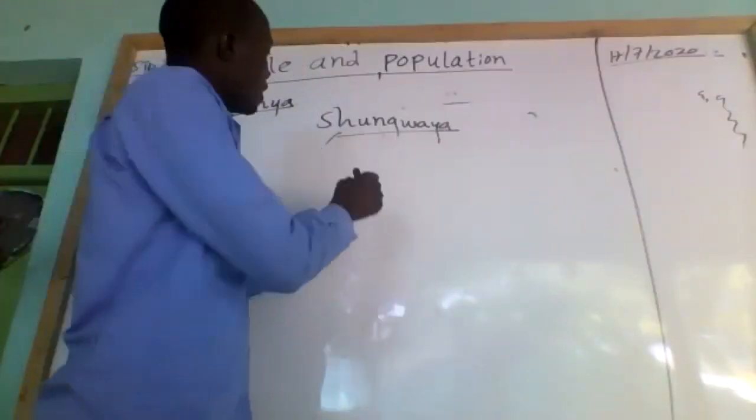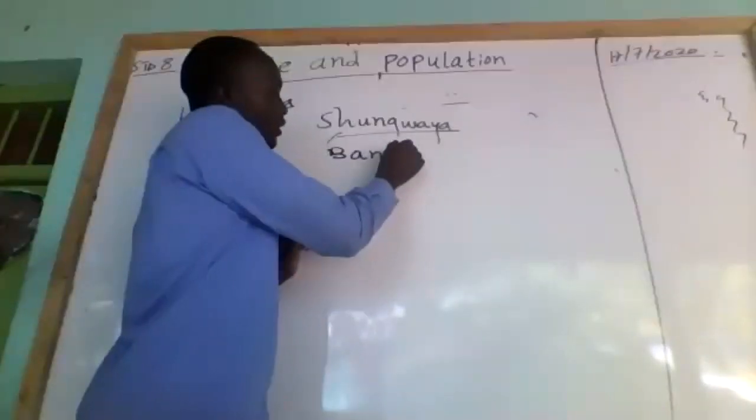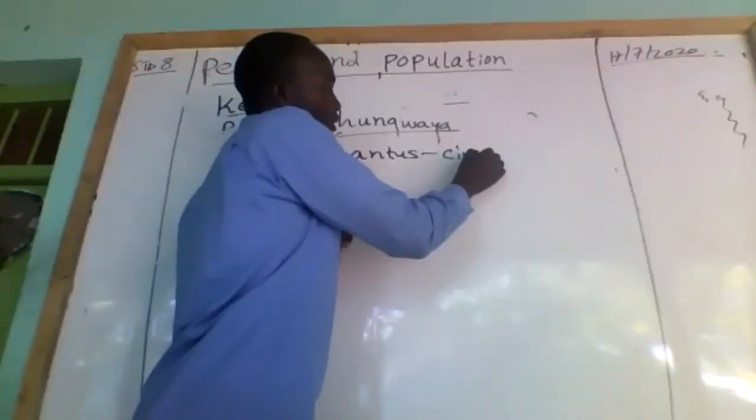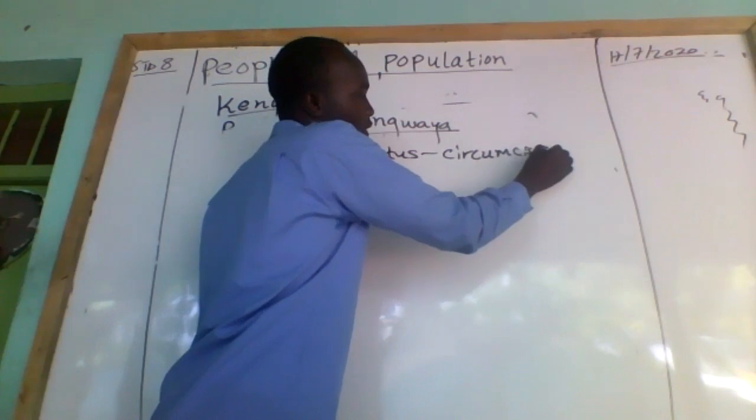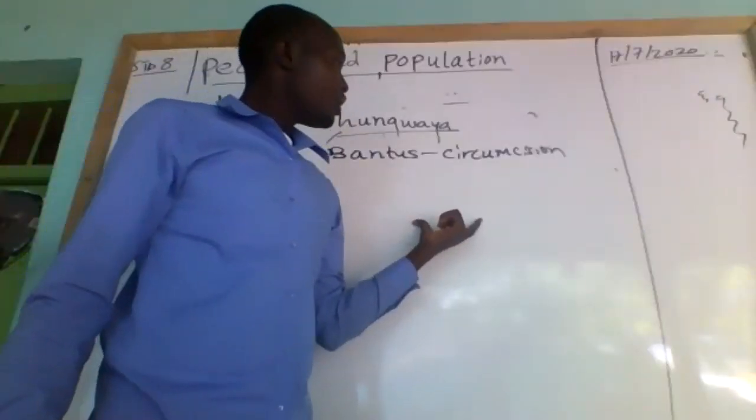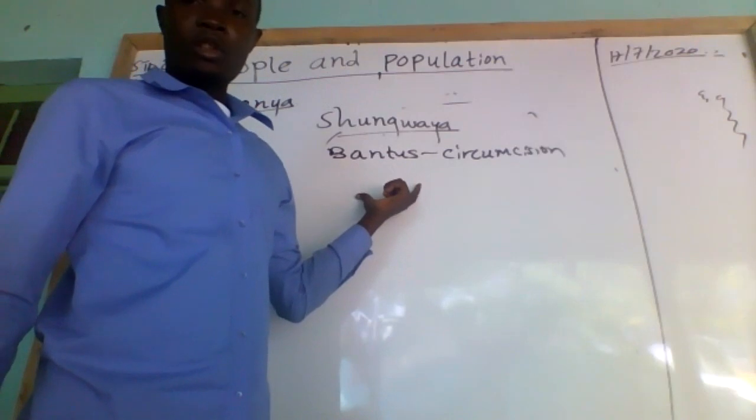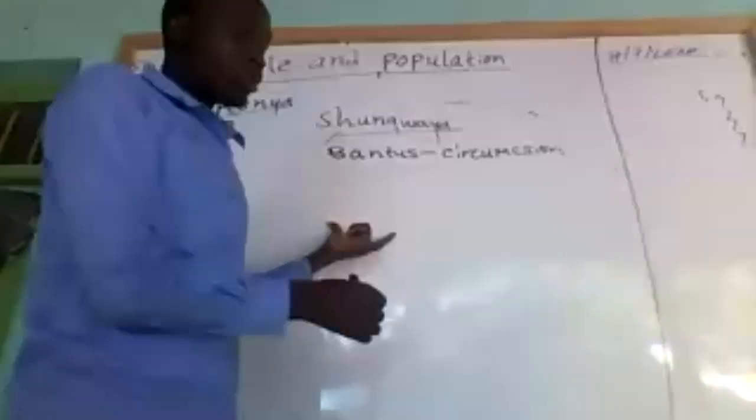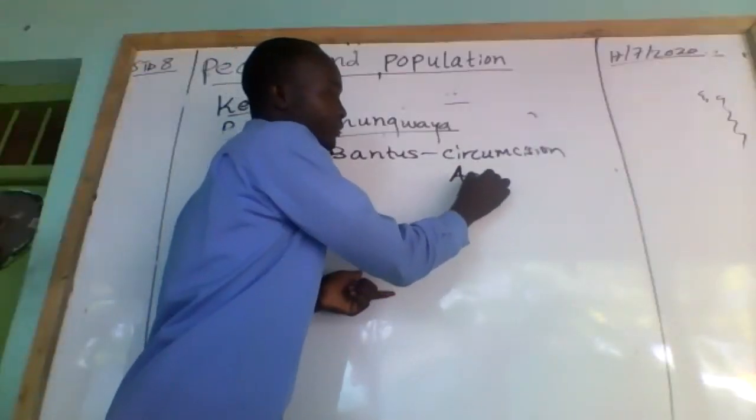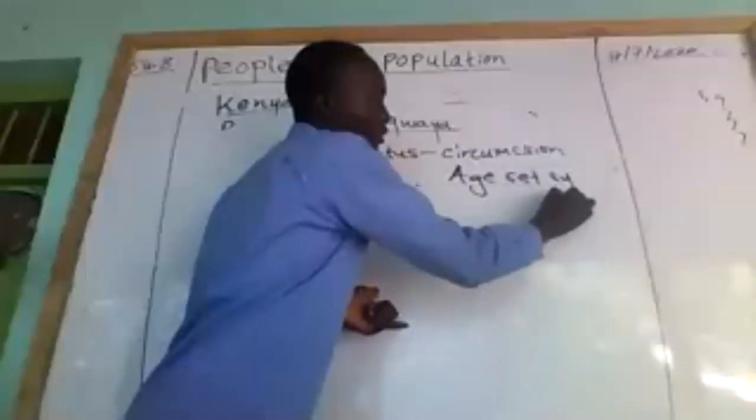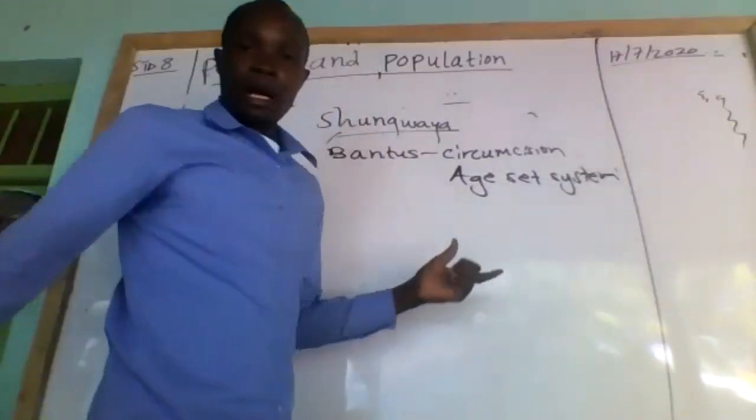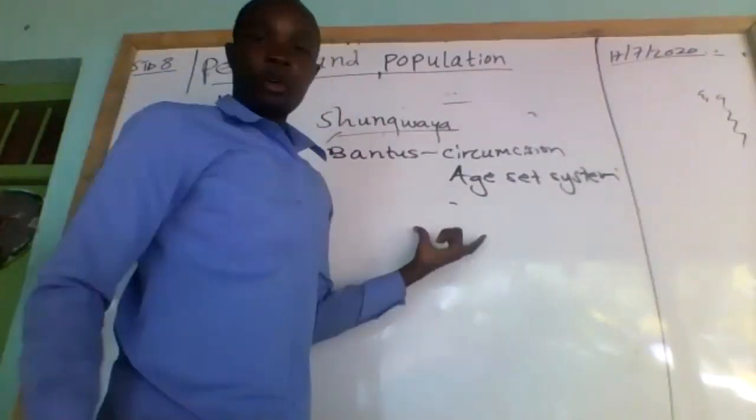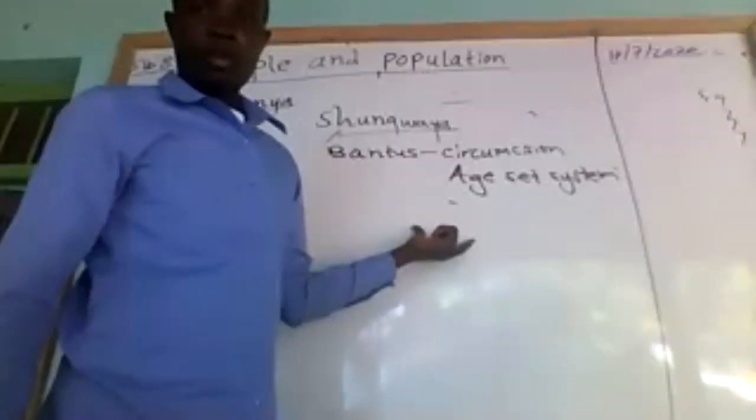So number one, the Bantu borrowed what we call circumcision. Circumcision of male children. This art of circumcision or initiation was borrowed from the Kushites by the Bantu. The Bantu also borrowed the age-set system from the Kushites. They also borrowed the art of animal keeping, that's livestock keeping or pastoralism.